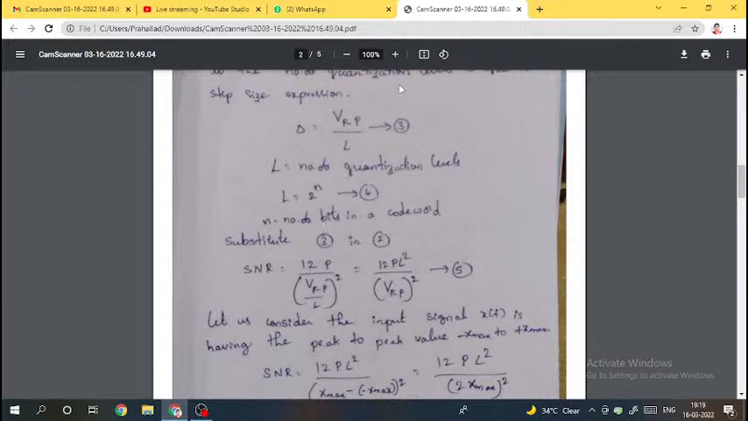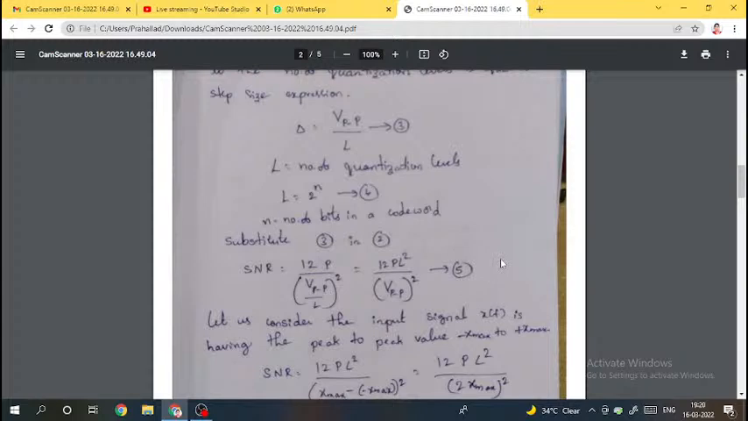Substitute this 3 in expression number 2, the signal to noise ratio. 12P divided by delta, where delta is V peak to peak divided by L, whole square, which is equal to 12P L square divided by VPP square. Take this one as expression number 5. See here, 1, 2 completed, 3, 4, 5. This one is the 5th expression.